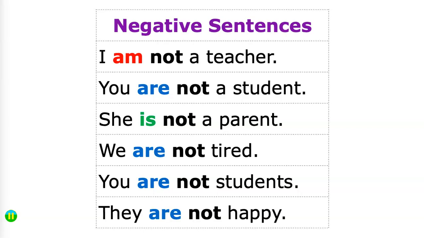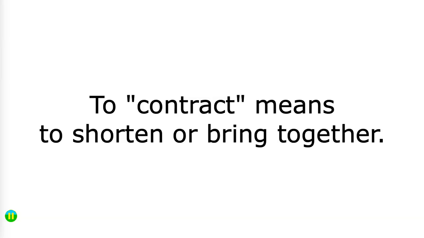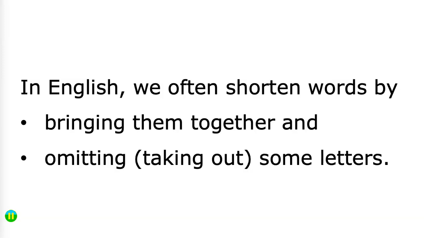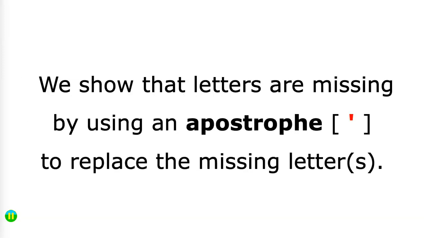They are not happy. Now, anybody who's ever heard English knows that we use contractions. The word contract means to shorten or bring together. So a contraction is a combination of two words. In English, we often shorten words by bringing them together and omitting, which means taking out, some letters.